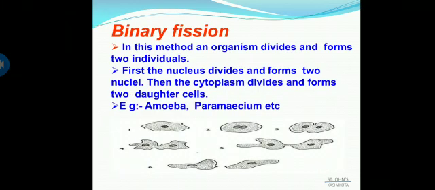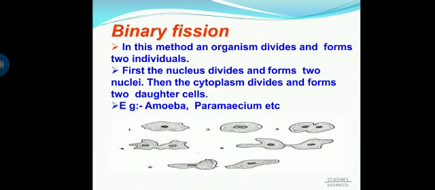So coming to binary fission, here I am showing you binary fission actually has many examples like amoeba, leishmania and paramecium, but here I am showing you only amoeba, but I will be explaining about paramecium and leishmania also. So please listen carefully and maintain your running notes.